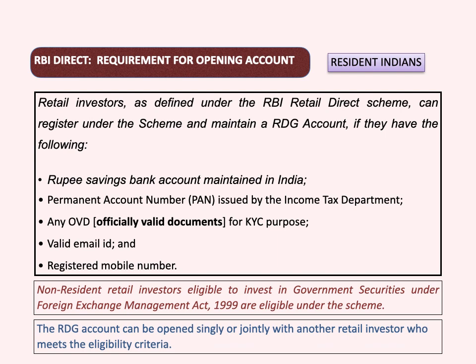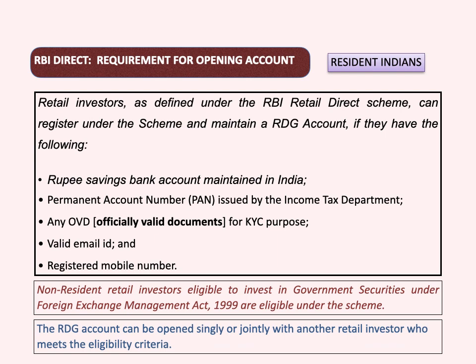One needs to have a valid email ID for opening the account, so that RBI keeps the retail investor informed about the incoming auctions of government securities, and if any other communication is required, RBI will send it through email for faster communication, right? And of course a registered mobile number. These are the only requirements for opening the RBI Retail Direct account.